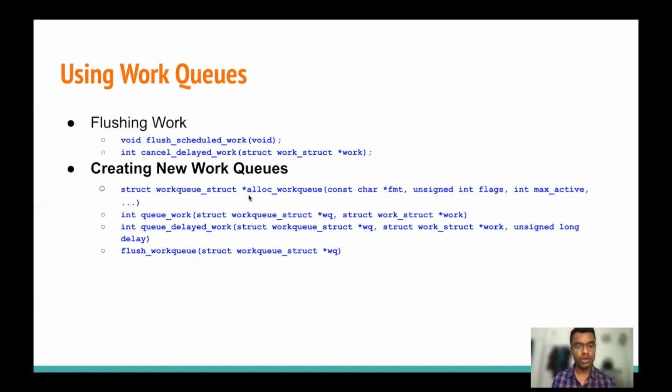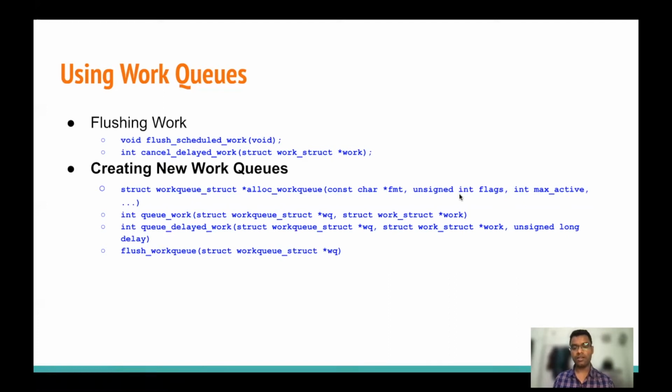If we want to create our own work queue, then this is the function, alloc_workqueue. Here you can see this variable tells the print statement for this specific work queue, and these are the flags. And this variable tells how many works will be active on a specific processor at the same time.